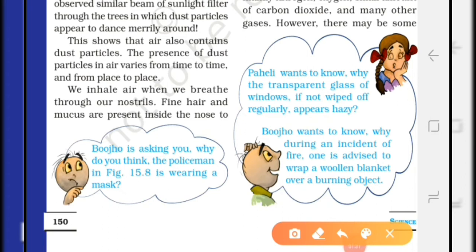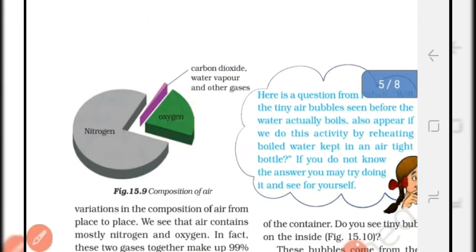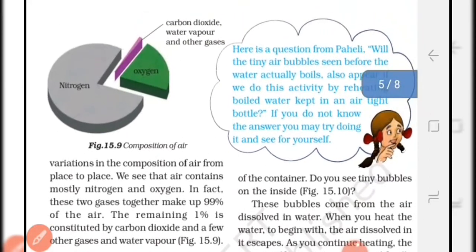Here Paheli also wants to know why the transparent glass of windows, if not wiped off regularly, appears hazy. Students, it happens due to the accumulation of fine dust particles and smoke on the transparent glass. Okay. Now let us see this figure.